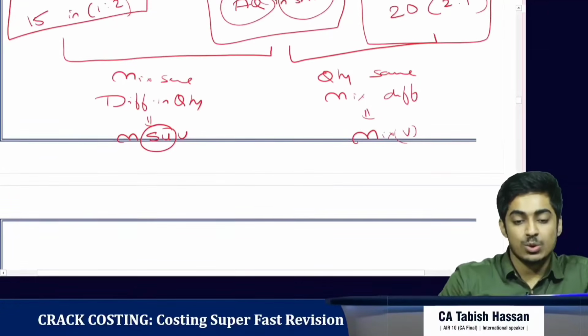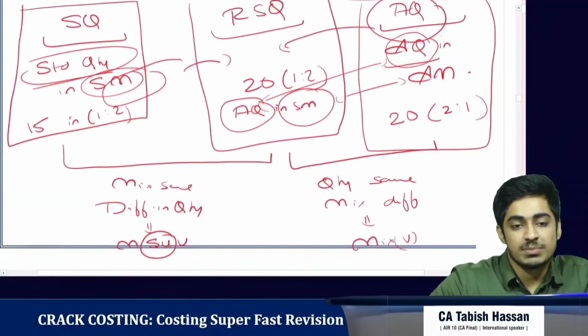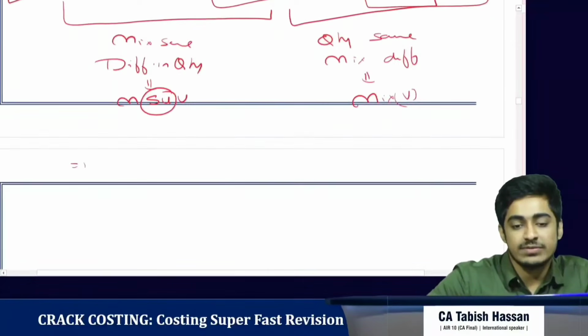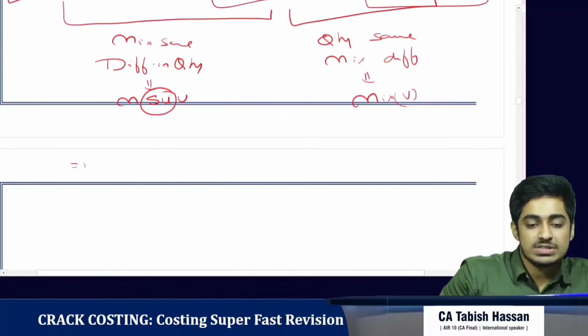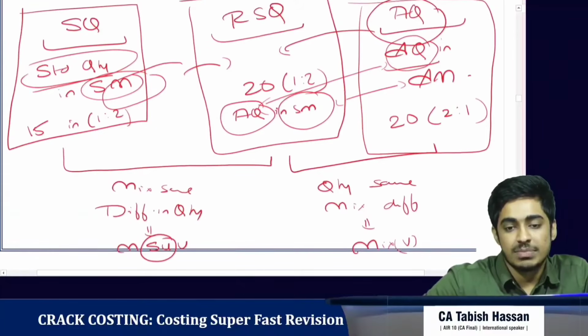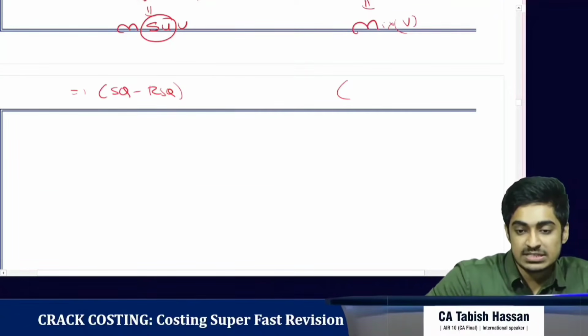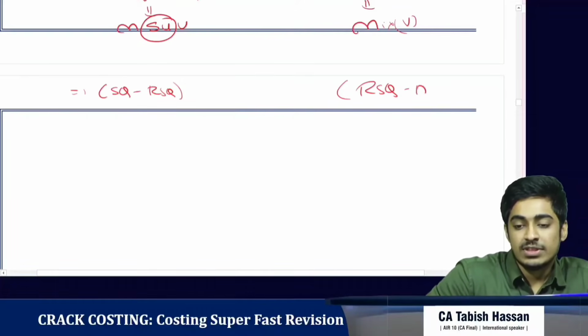How do we get the formula? In the sub-usage variance, what are we comparing? We are comparing standard quantity with the revised standard quantity. So we see the difference in standard quantity with the revised standard quantity. And here what are we seeing? We are comparing revised standard quantity with actual quantity. So we see the difference in revised standard quantity with actual quantity.